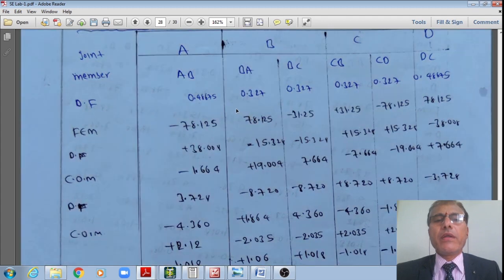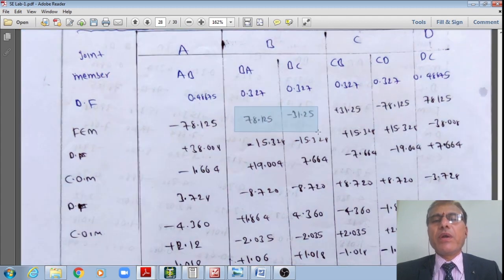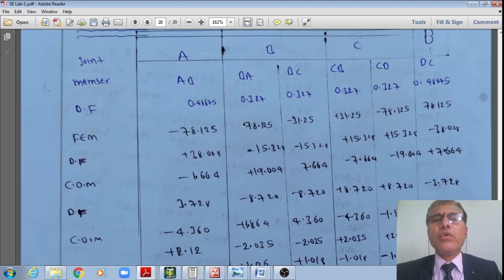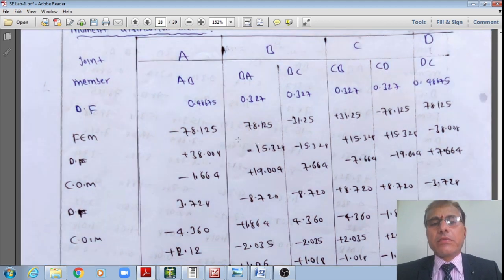Now, this 78.125 will also be distributed 50%. That works out to say 38.008. That is how I'll do the balancing of the moments at the joints A, B, C, D, and so on and so forth.